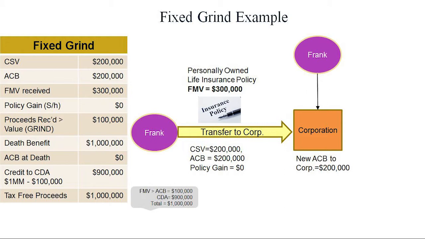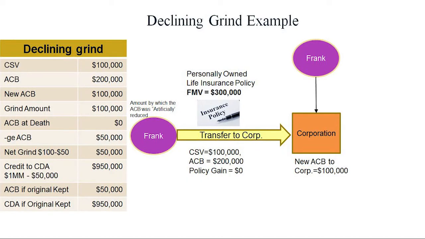Well, at the time when you did the transfer, those were the rules, but this isn't overly punitive. You're still getting your $1 million tax-free. You've taken 100 plus 900. Yeah, I know, we're in sales now and it's not as good as the full $1 million, but that's the justification. So what's the declining grind?